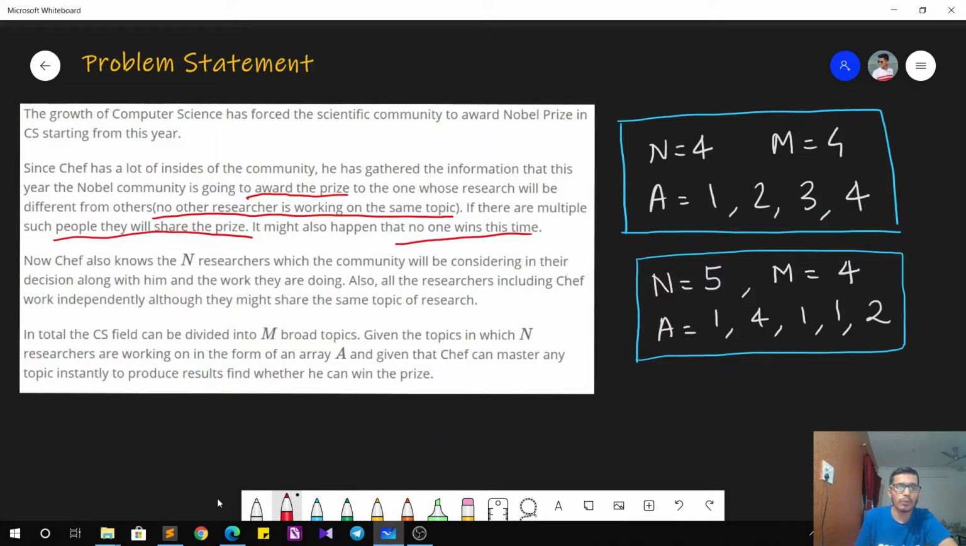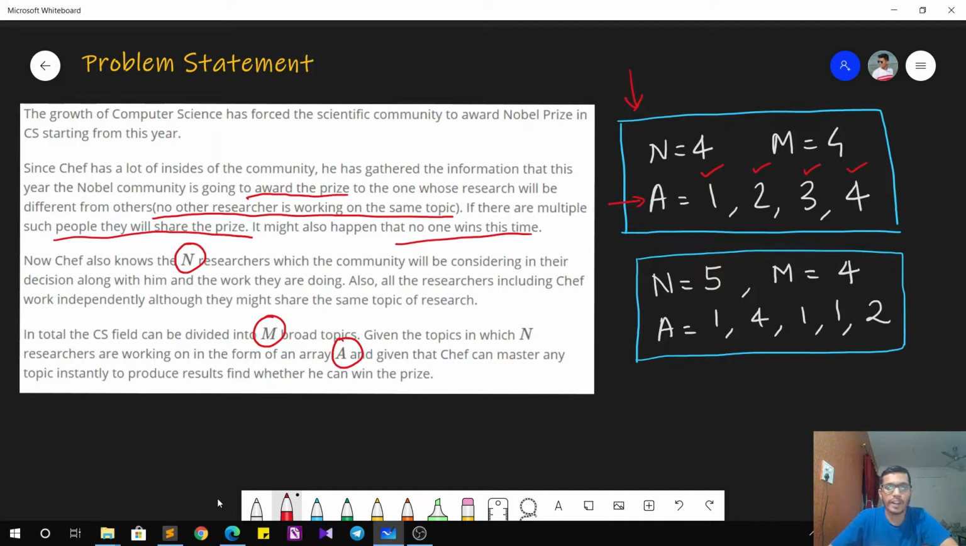There are a total of n researchers whose research spans over m broad topics, and all this data is given to us in the form of an array A. The array A tells us which researcher is working on which topic currently. For example, in this sample test case, there are four researchers and there are four topics. The first researcher is working on topic number 1, the second on topic number 2, and so on.